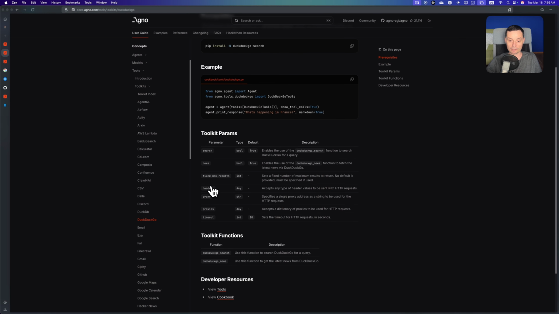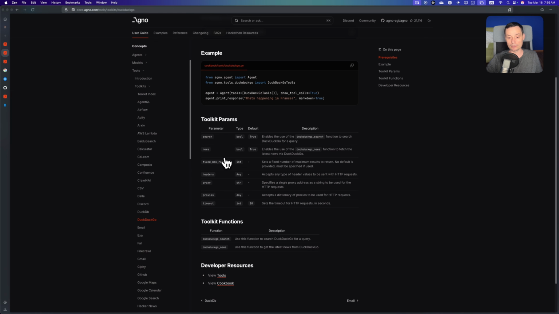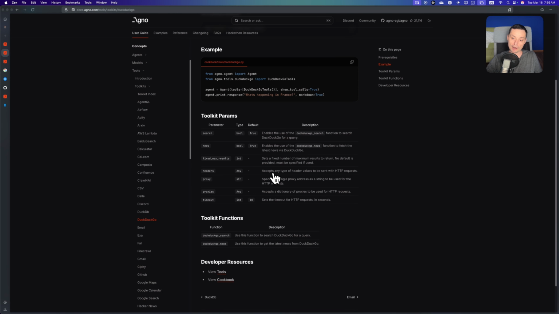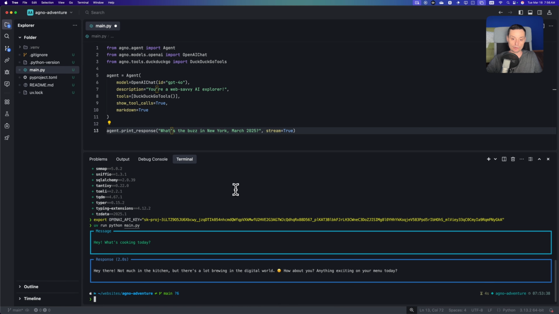You have the headers that you can add. You have the news options to check the news, the max results, and so on. You have a timeout that can be set. It has a default value, you see in here. And yeah, basically these are the parameters for these tools. So Agno makes things very easy to work with tools. Right now, if we're going to run this, we should see the details.